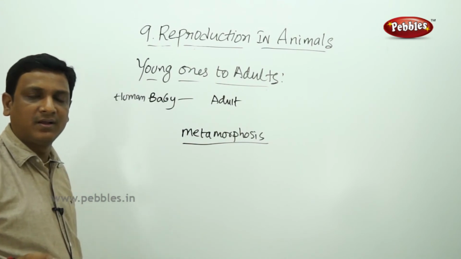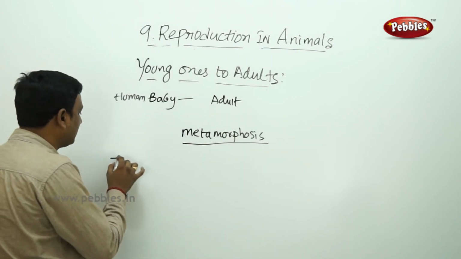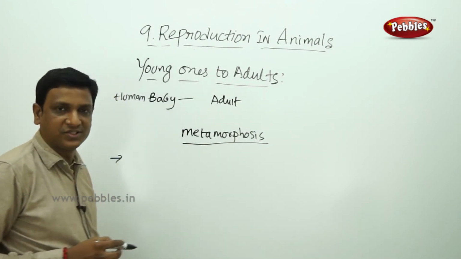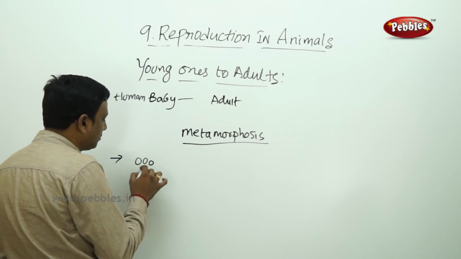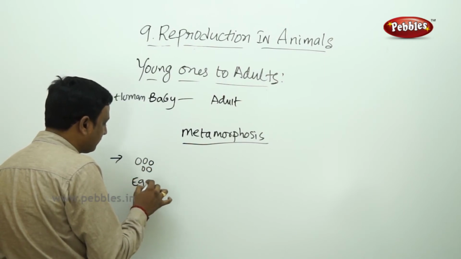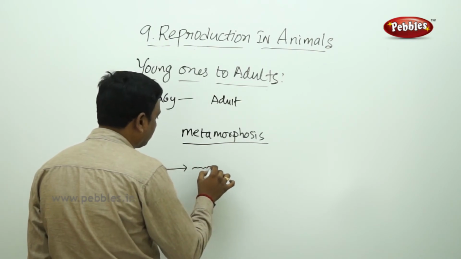Here we are given two examples in our textbook. One is the butterfly. The butterfly lays the eggs. So the beginning stage is the egg. The egg becomes a larva or caterpillar.